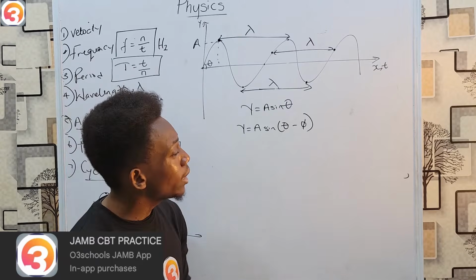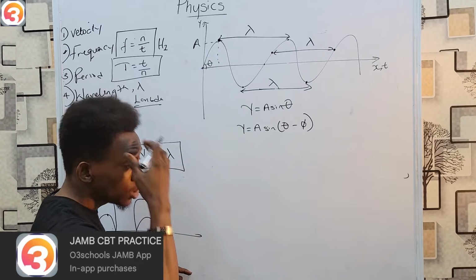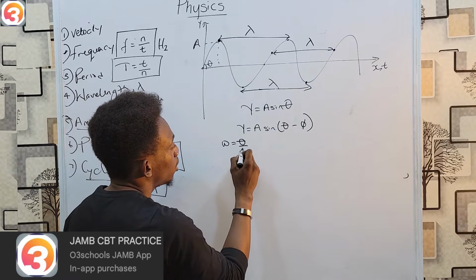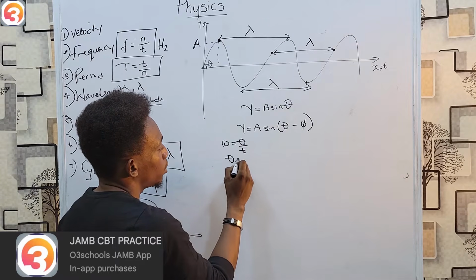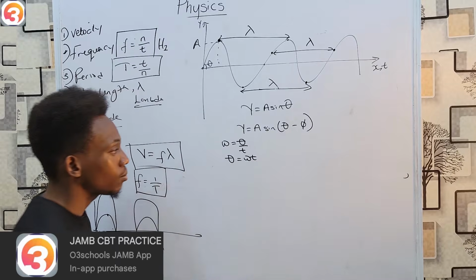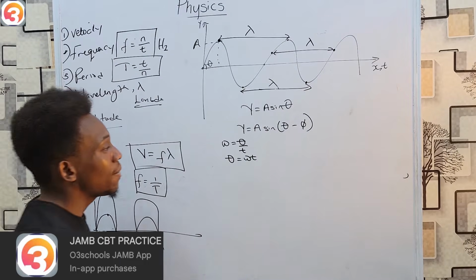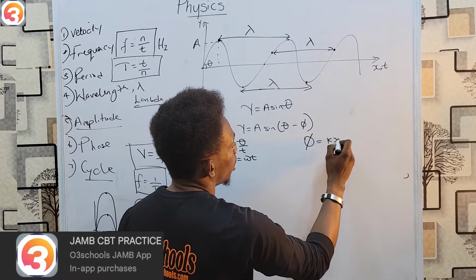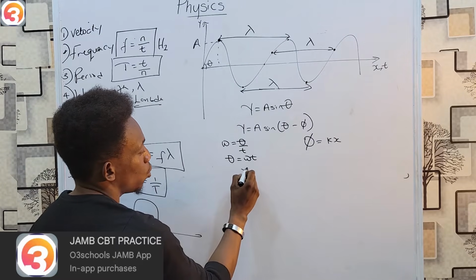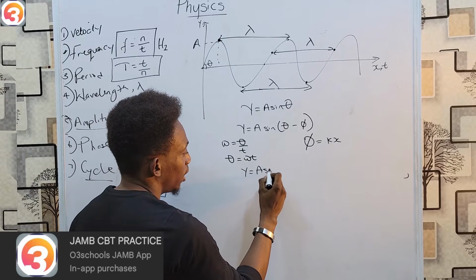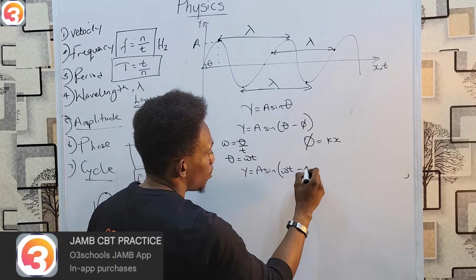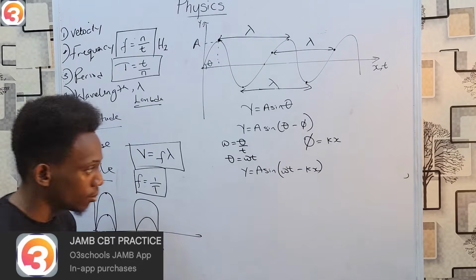Then, if I look at my theta, I should remember from simple harmonic motion that angular velocity omega equals theta over time, and therefore theta equals omega t. While my phase angle phi equals kx. Therefore, y equals A sine, instead of theta, I shall have omega t minus kx.